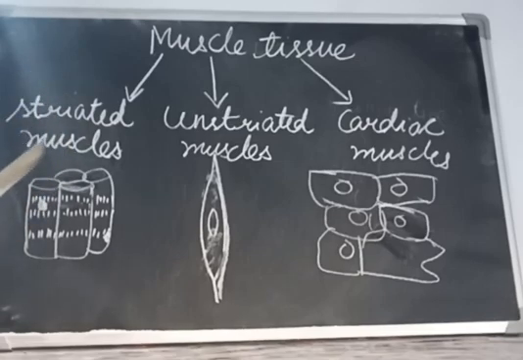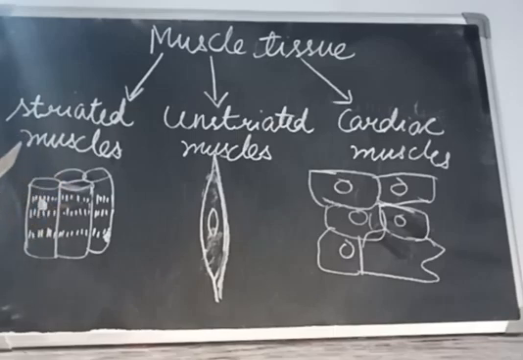These contain strips of dark and light bands, and they are uninucleated, meaning one nucleus is present in them. These muscles form a total of 50% of the body weight.